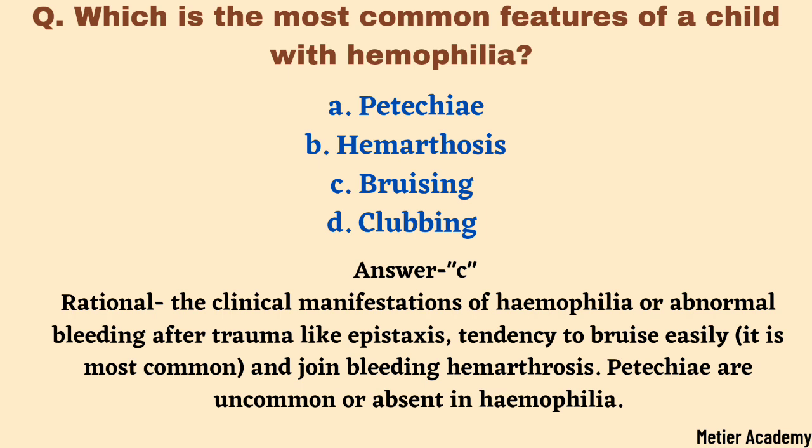Next question is, which is the most common feature of a child with hemophilia? Options are Petechiae, Hemarthrosis, Bruising, clubbing. And here the correct answer is option C, bruising.